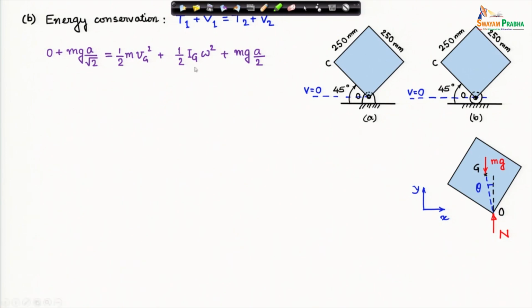You can notice that I have written half I g omega square; this is the kinetic energy of rotation about the center of mass, and the translational kinetic energy is half m velocity of center of mass square. So, this is the total kinetic energy in state 2. Potential energy in state 2 will be mg a by 2 when the edge OC becomes horizontal.